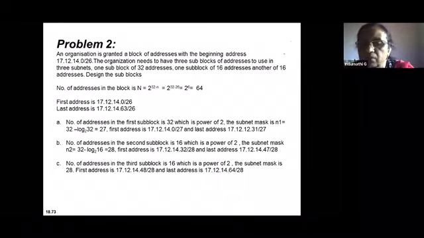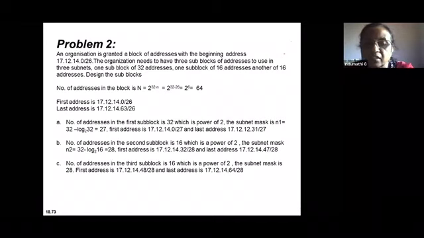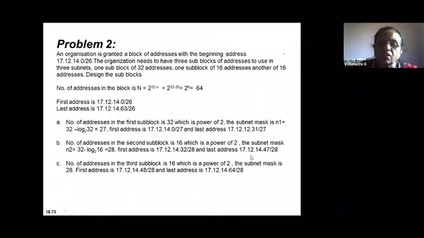It is a power of 2. So straight away take the number of addresses. So subnet mask in the second case, n2 is equal to 32 minus log 16 to the base 2. That means 28 is the mask value. So the first address is wherever the previous block ended, that becomes the first address. So the next block should start with 17.12.14.32/28. 16 addresses are given, so it should end at 47. 17.12.14.47/28.